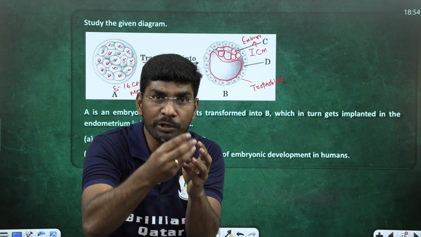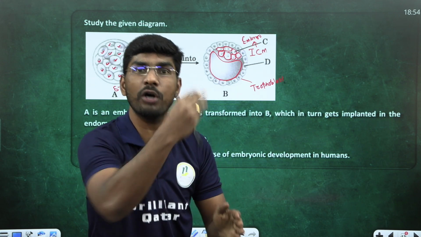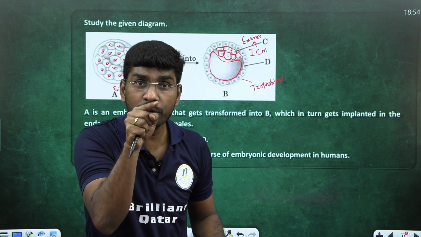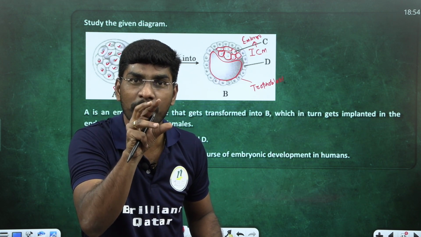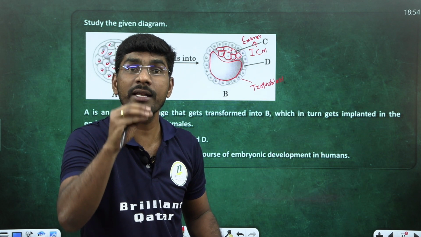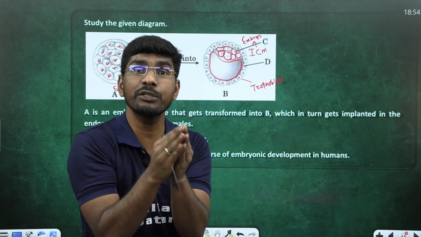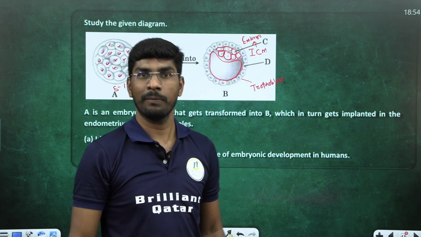It slowly comes down into the uterus and attaches to the endometrium. That is the implantation process. You got my point? So the outer layer is called what? Trophectodermal cells. The bigger cells in the middle are called what? Blastomeres. The inner cell mass differentiates into the embryo. The outer cells attach to the endometrium layer of the uterus. It's called implantation.